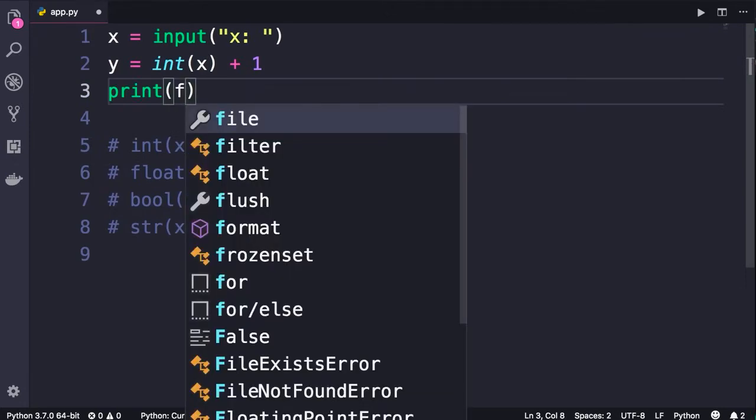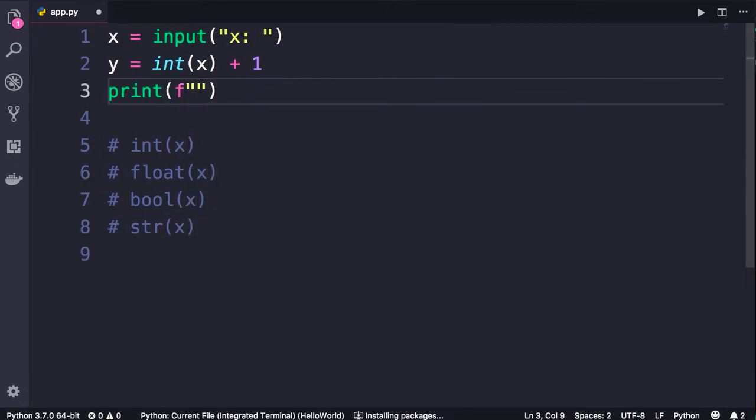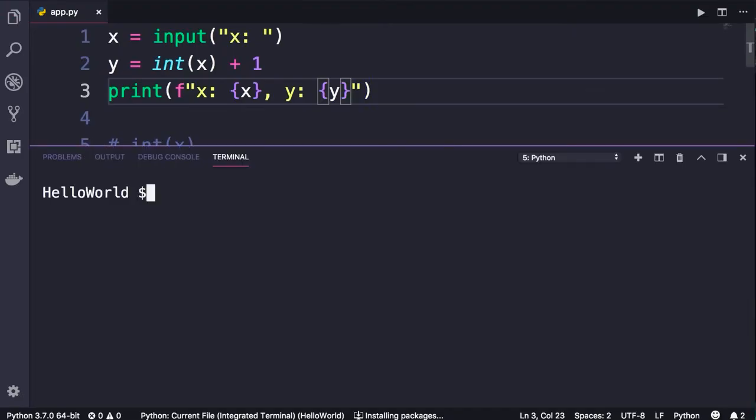Remember? So we add an f, quotes, now here we add a label like x, then we'll add a field. So here we want to print the value of x variable. After that, we add some more text. And finally, we want to print the value of y. Let's run this program one more time. So here in the terminal, let's enter 1. And here's the result. X is 1 and y is 2.